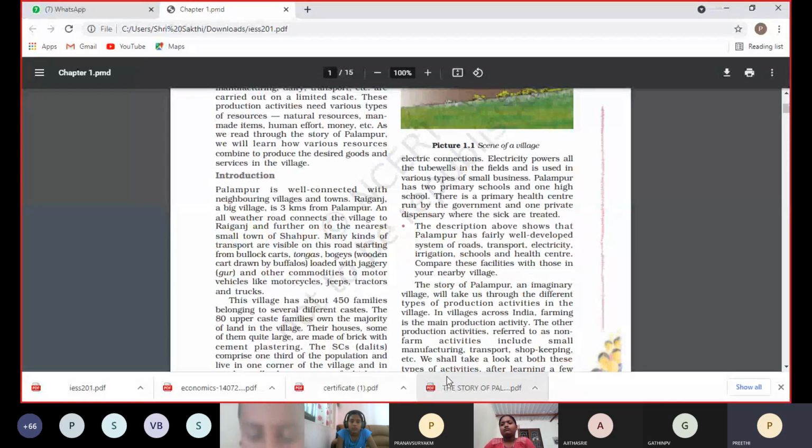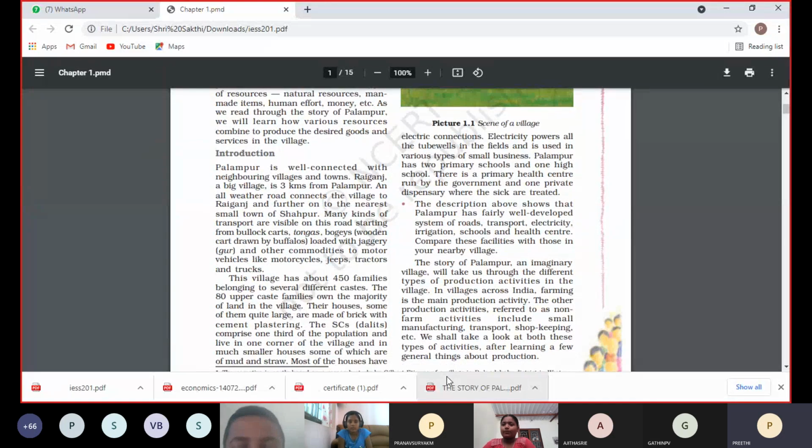So how many upper caste families are there? 80 upper caste families. They are the majority. They are the rich people. They own land. Some of their houses are quite large, made of brick and cement plastering. This is one type of family living in Palambur. The 80 upper caste families are the richest. They own land, houses, everything.